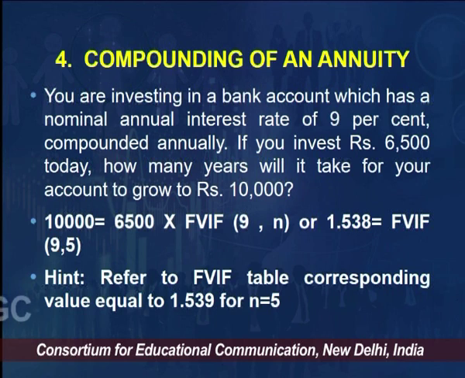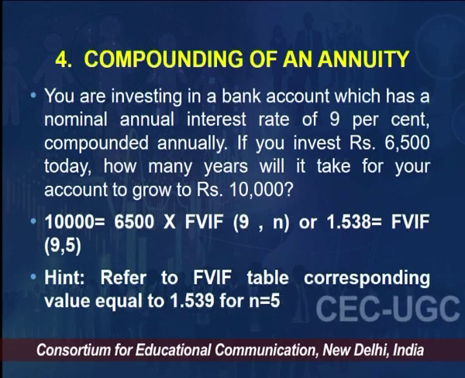So, here we know the future value 10,000 is equal to the present value 6,500 multiplied by the factor for N and interest rate 9. I is 9, N is missing. So, if I go to the table, I divide 10,000 by 6,500, I get 1.538, this factor.